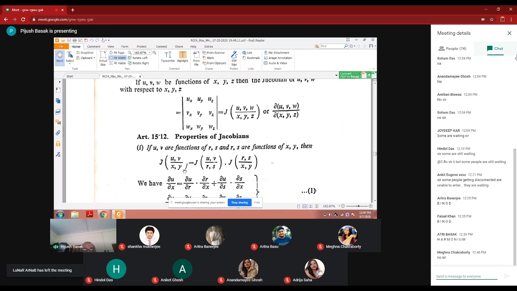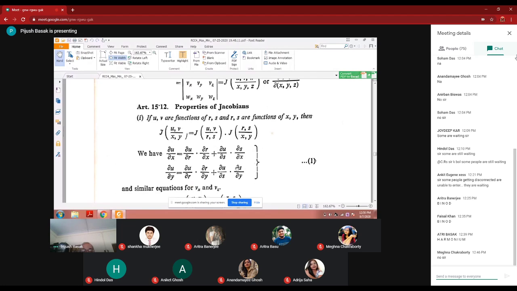There is a connection between u, v and r, s. And so you write u, v by r, s, and then you have to just balance it. So Jacobian of r, s by x, y. So don't forget, if the medium is there, you have to break up. There is no other way. If you cannot directly write u, v by x, y, you have to come through this breakup: u, v by r, s and Jacobian of r, s by x, y.